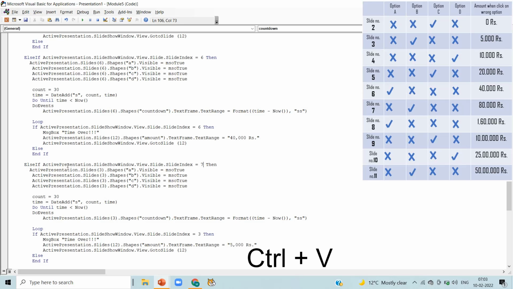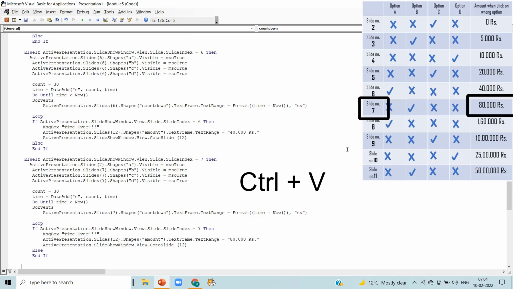and now we are talking about slide number 7. So write slide number 7 in every line, and the amount we get after time is over is 80,000 rupees here. Now again press enter, press Ctrl plus V.